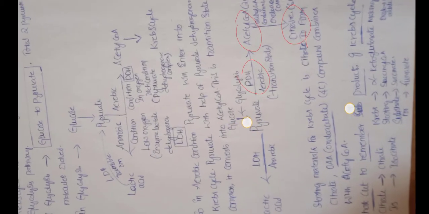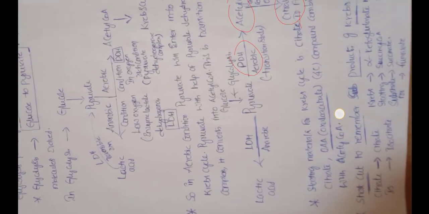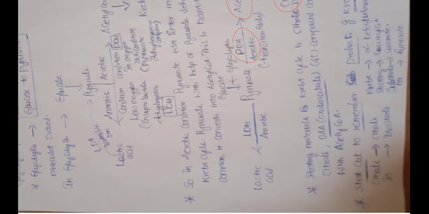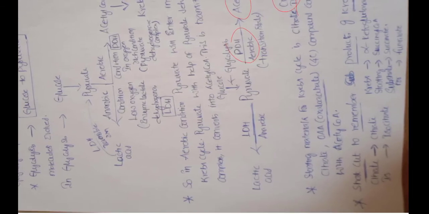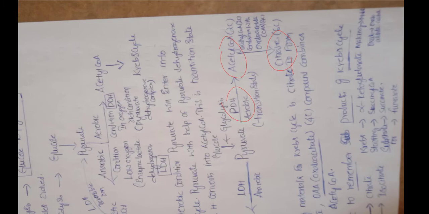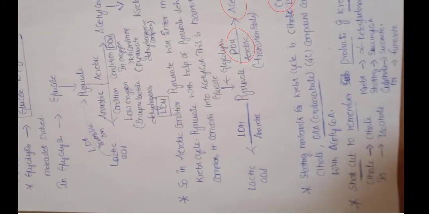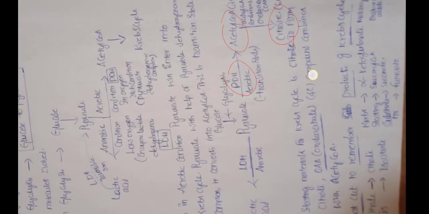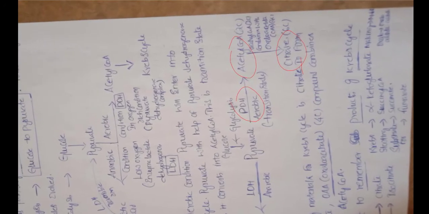Oxaloacetate is a 4 carbon compound, and acetyl coenzyme A is a 2 carbon compound. Both fuse to form citrate, the starting material.